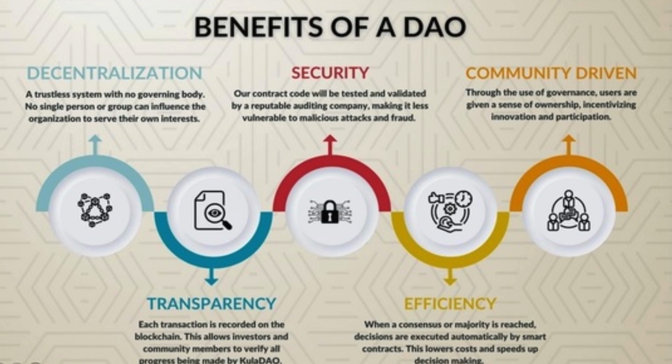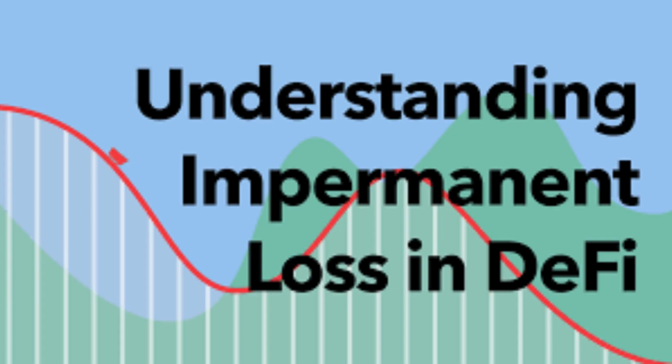5. Challenges and considerations. Impermanent loss. Liquidity providers in DALPs may experience impermanent loss, where the value of their assets relative to a buy-and-hold strategy fluctuates due to price movements and trading activity within the pool.